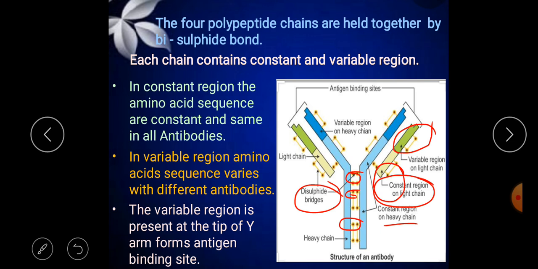In the variable region, the amino acid sequence varies with different antibodies. The variable region present at the tip of the Y arm forms the antigen binding site. So this is the variable region, and this is the constant region.